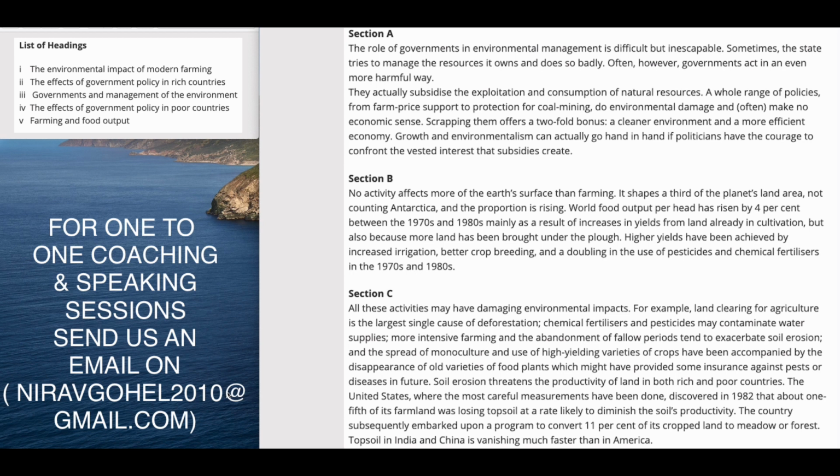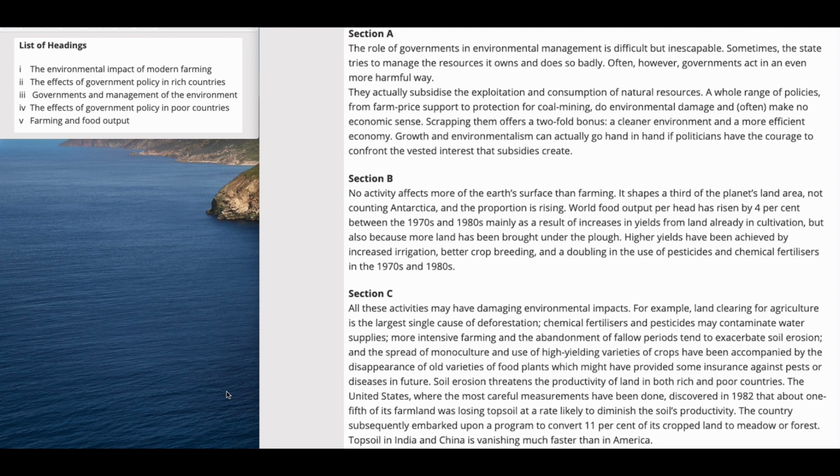So what can be the answer? The answer would be the third heading: governments and management of the environment. So we have used the answer number 3, governments and management of the environment, for section A. We will not be using the answer 3 for any other section as it is occupied by section A. Next section, section B.